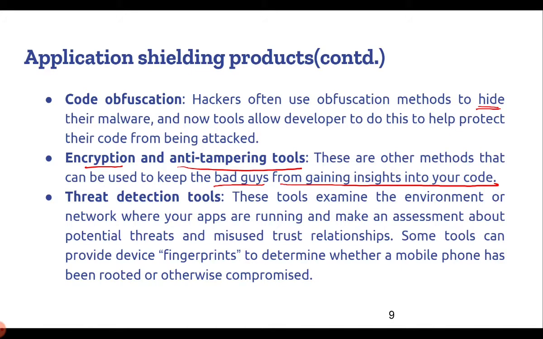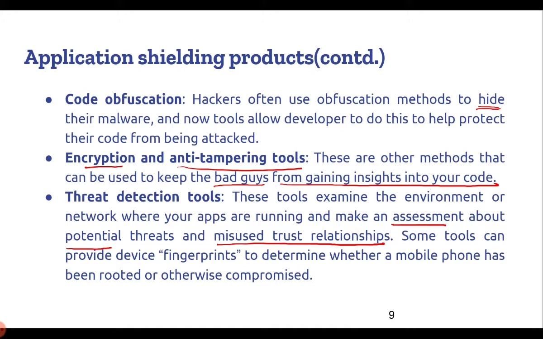The next we have is the threat detection tool, and these tools examine the environment or the network where our apps are running and make an assessment about potential threats and misused trust relationships. So we will have an idea of the possible threats to the system as well as those trust relationships which might be misused or compromised.